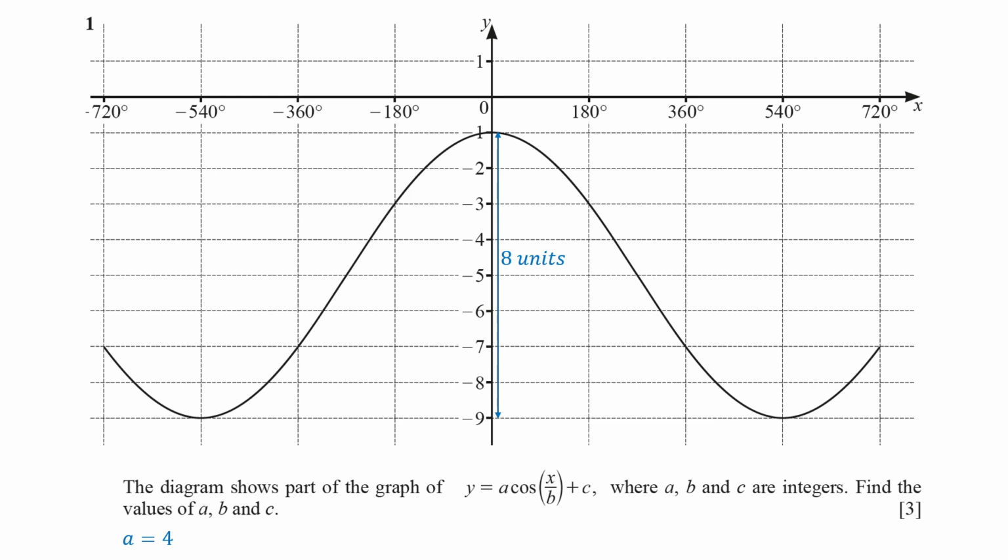Next, we find the value of c, the vertical translation. The center line of the wave lies halfway between the maximum and minimum. Then, c is -5. Now let's determine the value of b.